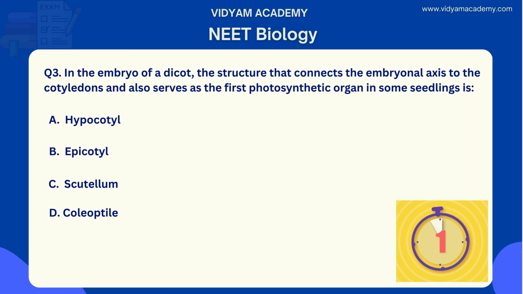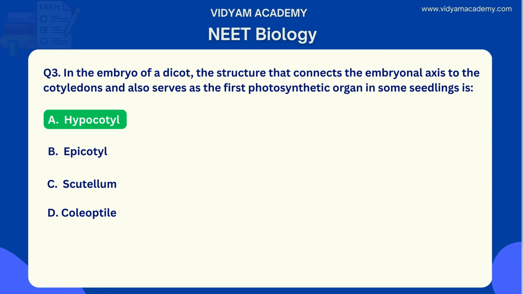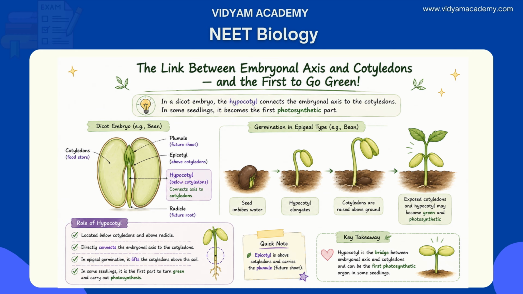Would you guess? The answer is option A. Why is it the right answer? In a dicot embryo, the embryonal axis has two regions. One is the hypocotyl, below the cotyledons and above the radicle, and the epicotyl, above the cotyledons and below the plumule. So here, the hypocotyl directly connects to the point of cotyledon attachment.